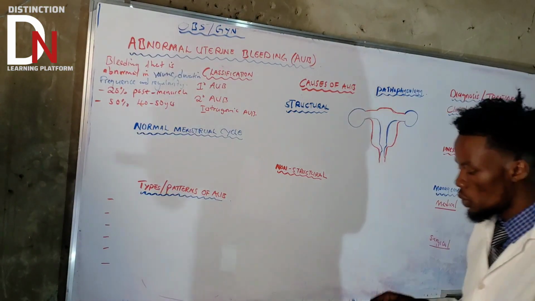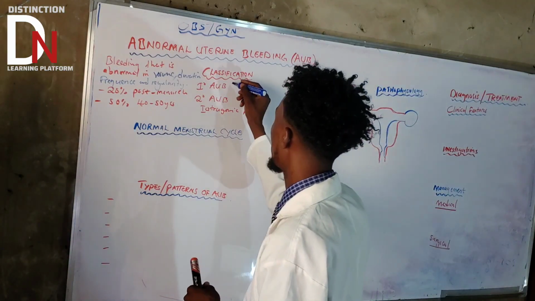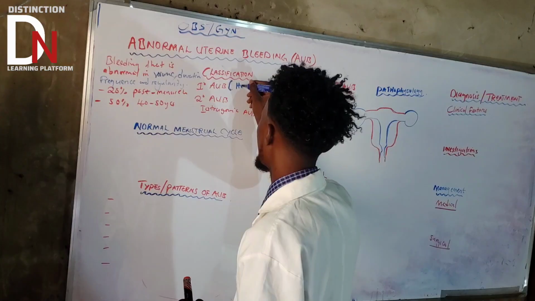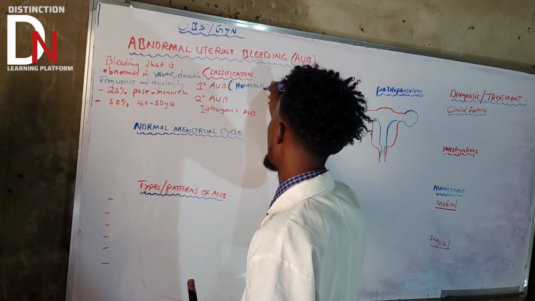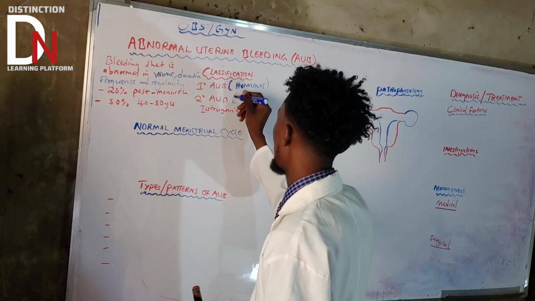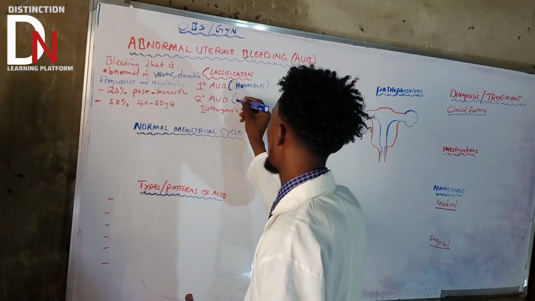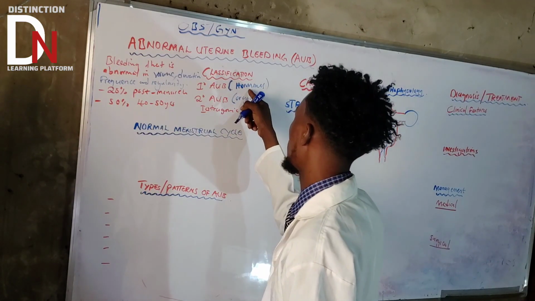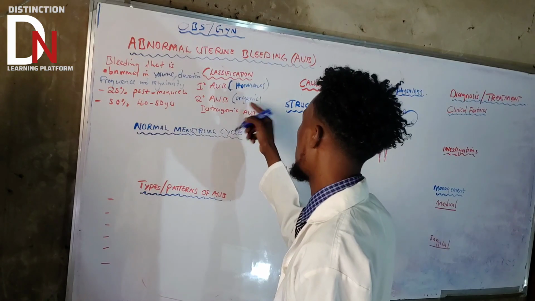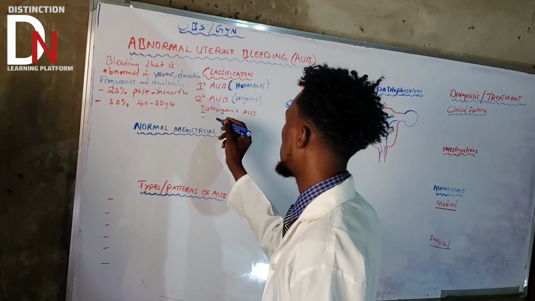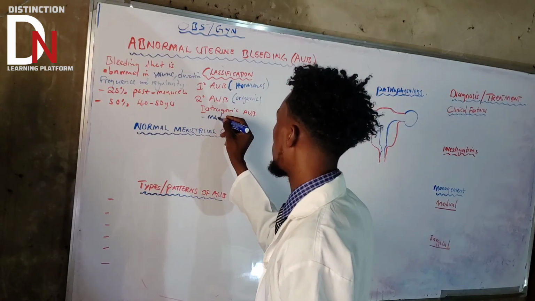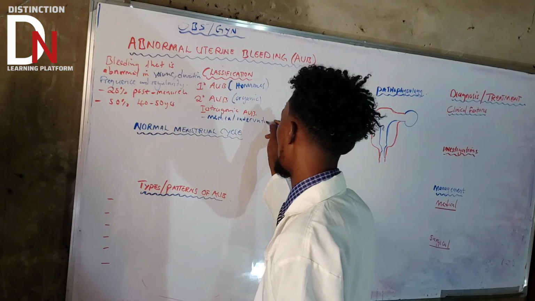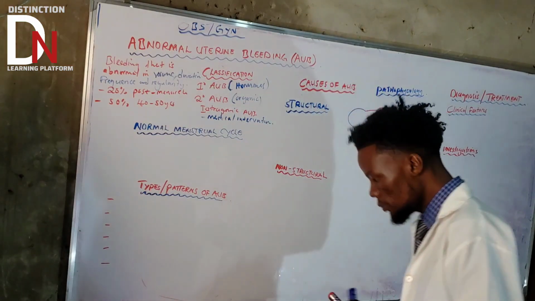So what are you saying about the primary AUB? We're saying it's because of two causes. Here it's because of hormonal imbalances, and here it's because of structural causes. So let's just call them organic. But for iatrogenic, we said it's because of medical intervention. So this is what I mean.